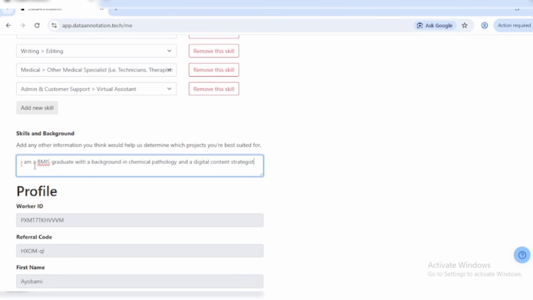If you can do the right thing right here, guys, I want to assure you you'll be getting access to a whole lot of projects. So you want to make sure you set this up properly. If you can set this up properly, guys, you are simply good to go.